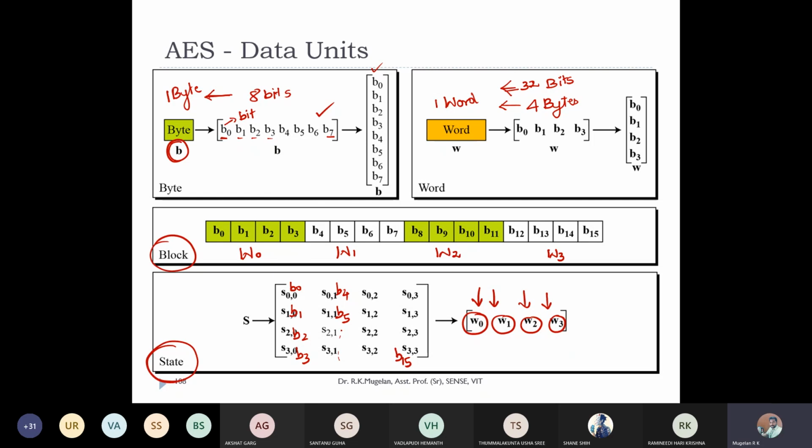So totally in this one we have 4 words. Totally 4 words make one block, and it's another way of representing the same thing. Here the state is also made up of 4 words. So can you people tell how many bytes are there in this one and how many bits are there? I have 4 words, so I'm asking how many bytes and how many bits.